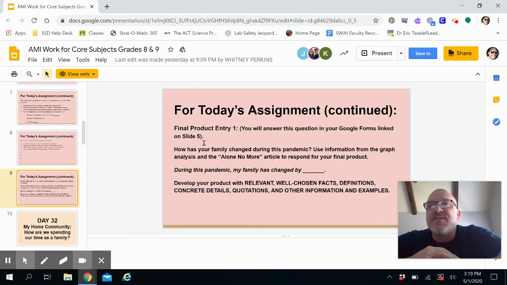Okay. And so that's all we have to do today, because we've come to the end of our pink slides. Every time you see a color change in the slides, you're going to see a different day's work. And so that's all we have to do today for Day 31.